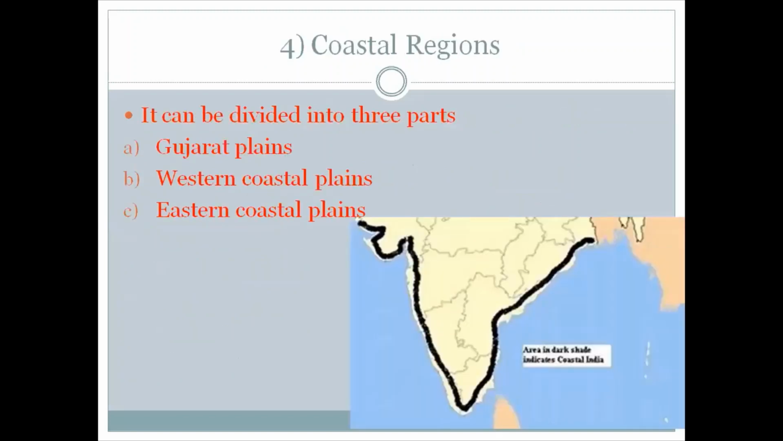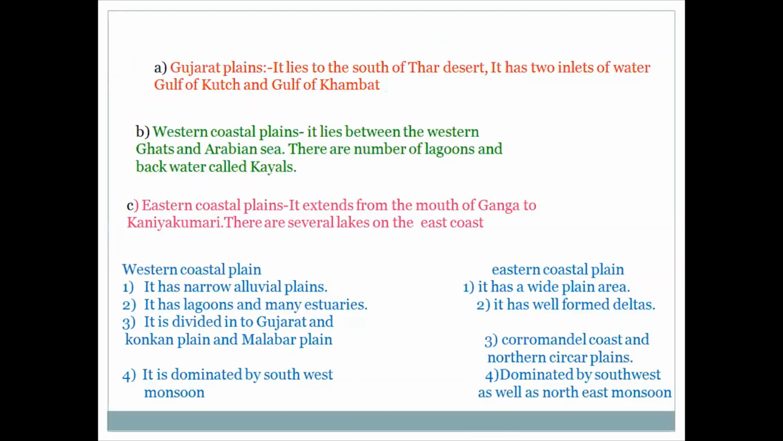Next, coastal region. Indian coastal region has been divided into three parts: Gujarat Plains, Western Coastal Plains, and Eastern Coastal Plains. Gujarat Plain, it lies to the south of Thar Desert. It is occupied by the state of Gujarat. It has two inlets of water, that is Gulf of Kutch and Gulf of Cambay, or you can also say Gulf of Khambhat. The important rivers there are River Narmada, Tapi, Sabarmati, and Mahi, which drain into Gulf of Cambay.